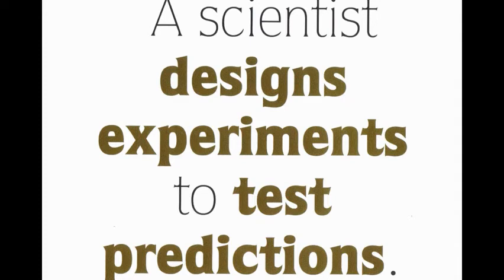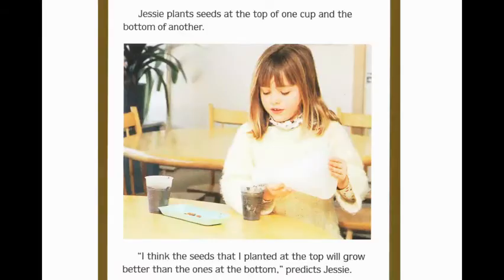A scientist designs experiments to test predictions. Jessie plants seeds at the top of one cup and the bottom of another. "I think the seeds I planted at the top will grow better than the ones at the bottom," predicts Jessie.